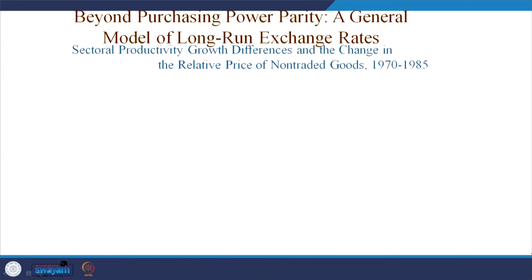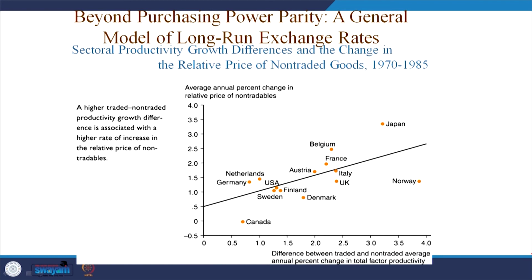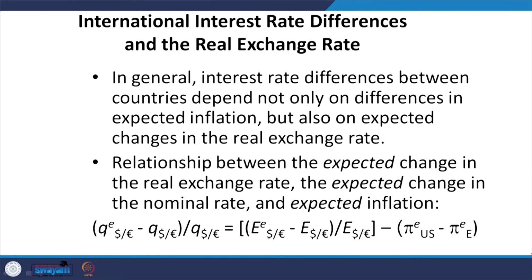Similarly, looking at the sectoral productivity and growth differences, the change in the relative price of non-traded goods from 1970 to 1985 for different countries, and the changes are mentioned here. Higher traded and non-traded productivity growth difference is associated with a higher rate of increase in the relative price of non-tradable goods. Okay.